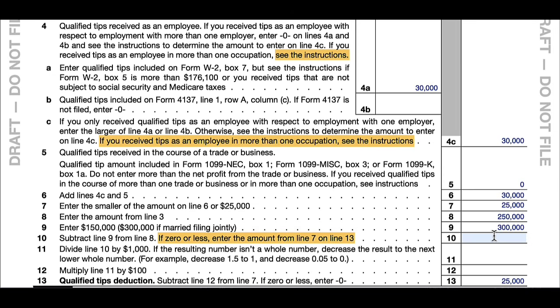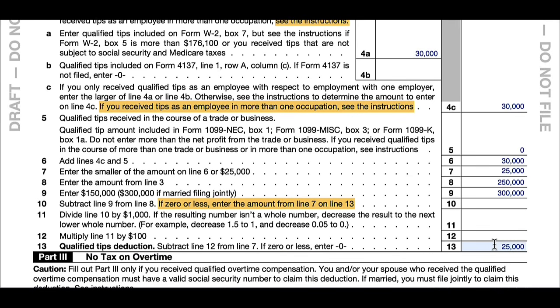And then line 10 asks us to subtract line 9 from line 8 to determine how much of your tips are deductible based on the modified adjusted gross income. And since the modified adjusted gross income is less than the $300,000 threshold, you would get the full $25,000 deduction, and it would go on line 13. See, it says if it's less than 0, then enter the amount from line 7 on line 13. So it would go directly on line 13.